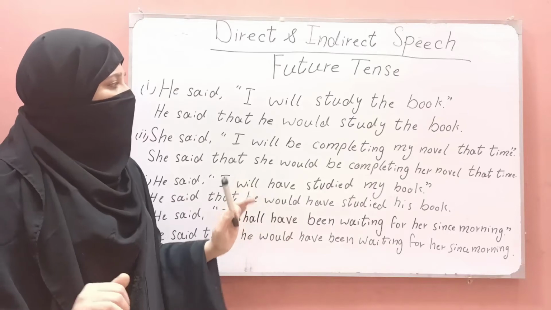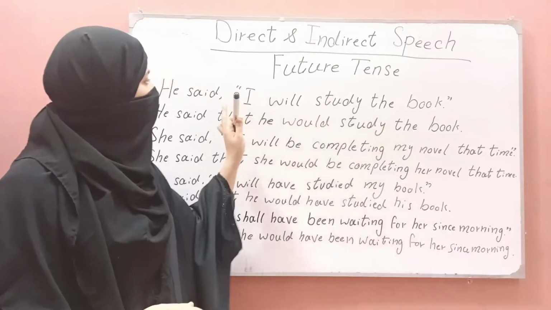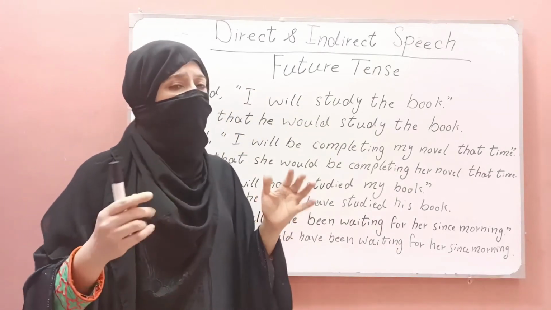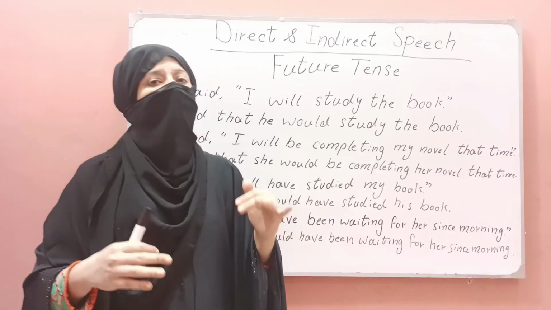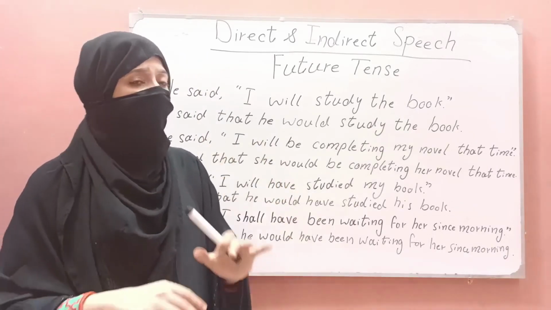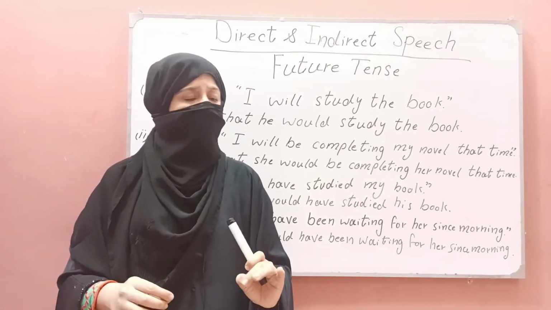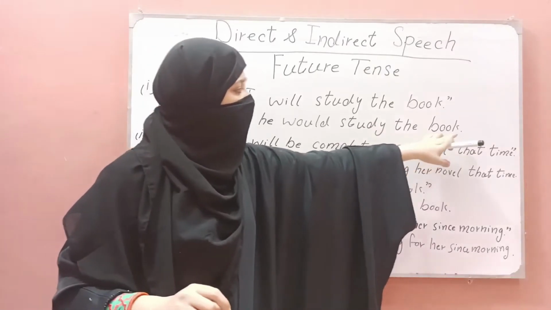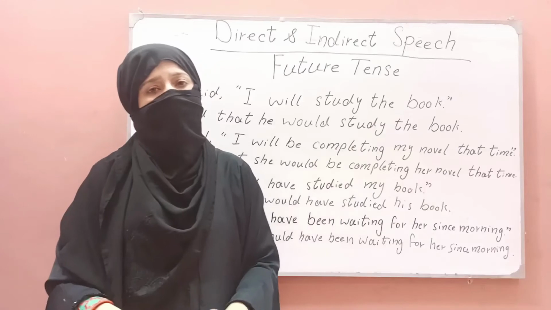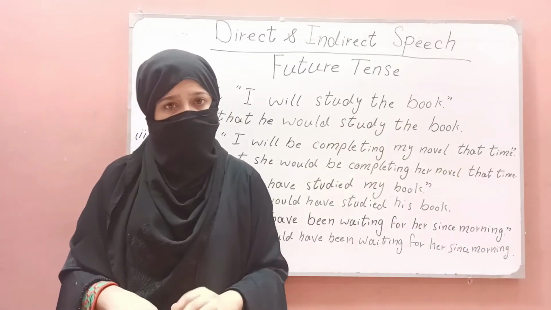Every sentence that we use in direct speech will be in inverted commas, and there will be exclamation marks and question marks if they are needed. But when we convert it into indirect speech, we will give it in simple words, and in the end we will put a full stop after changing it into a simple sentence.